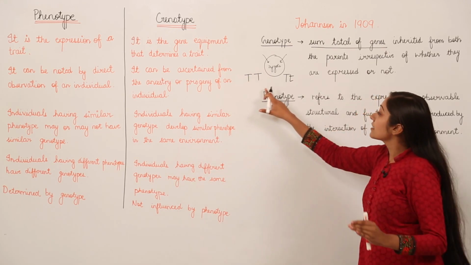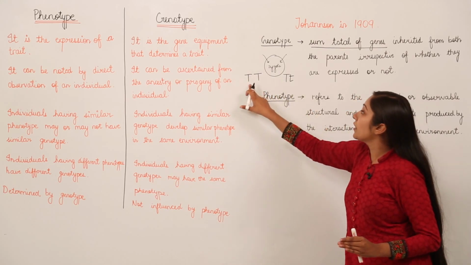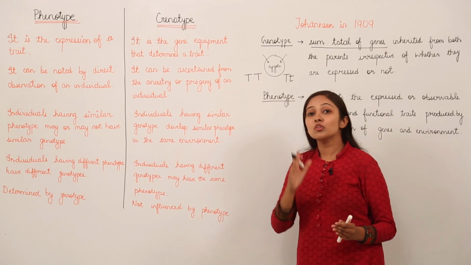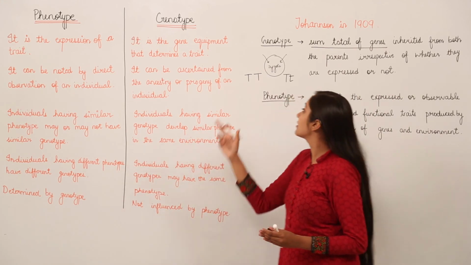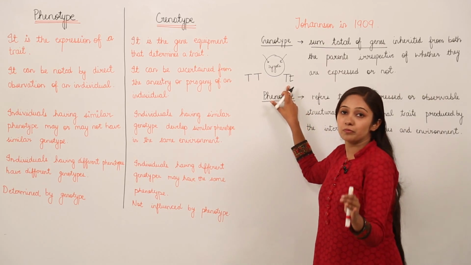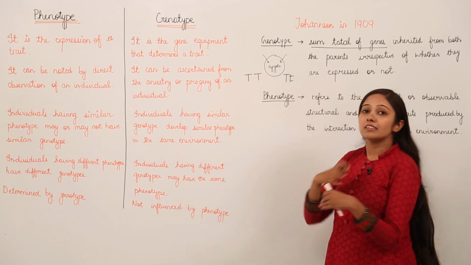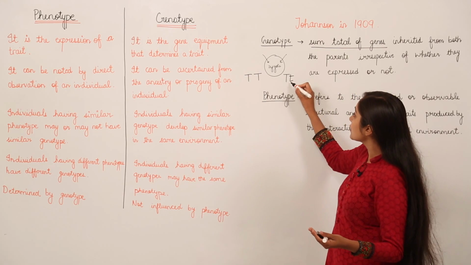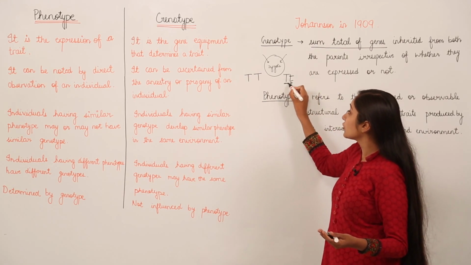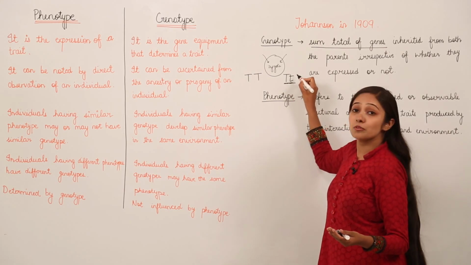It means that in both the cases we are going to have a tall pea plant, according to the law of dominance, which states that if the dominant allele, the dominant gene, is present, it is going to be expressed no matter what the other gene is. So if a recessive is present, but with this recessive allele one dominant is also present, the recessive is not going to be expressed.